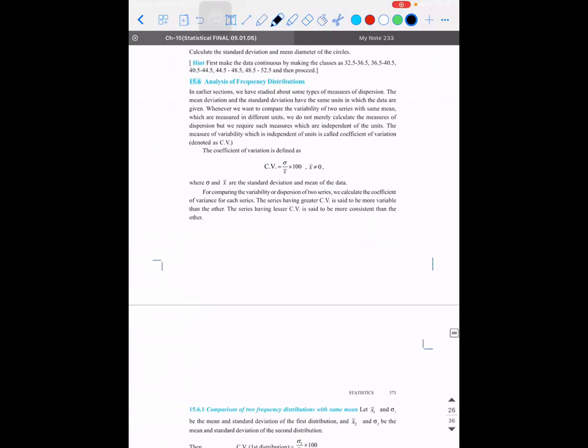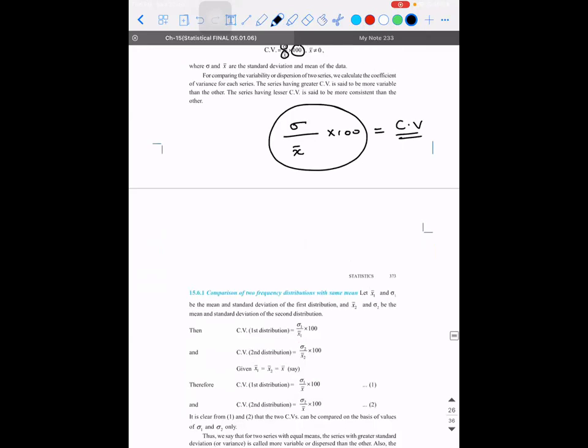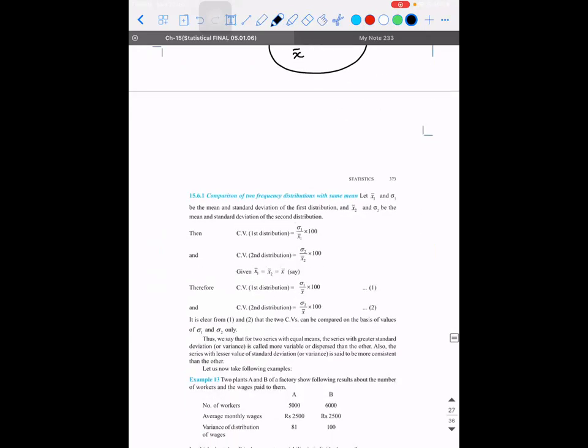Let me explain the next exercise outline also. There is something called the coefficient of variation. The coefficient of variation is nothing but standard deviation divided by mean into 100. That is, you find the standard deviation, divide it by the mean of that particular value and multiply with 100. This is given a technical name, coefficient of variation, and we write it as CV. So this is all about the third exercise.